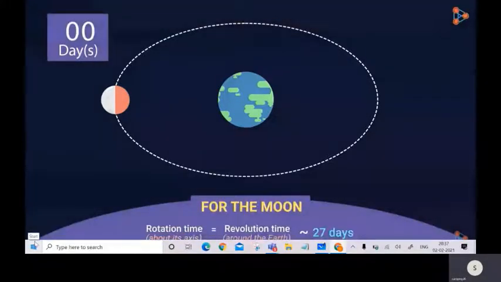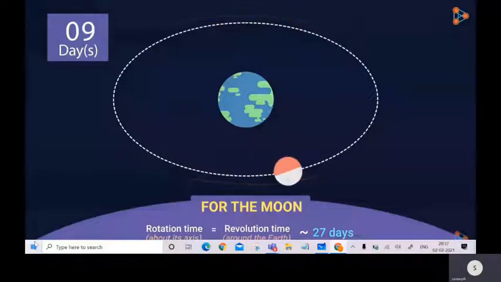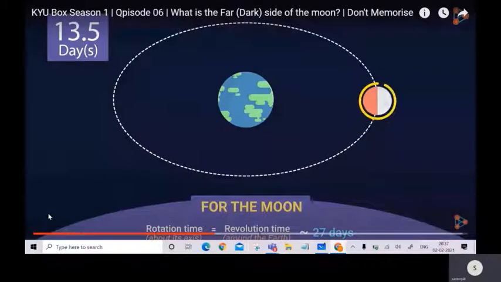Here's what actually happens in this time period. Notice that the moon is revolving around the Earth and rotating about its axis as well. After about half the time period, the moon is here and the Earth has only seen the near side.